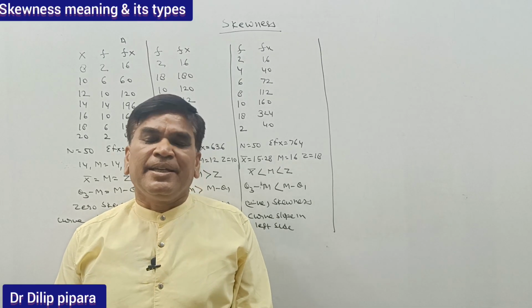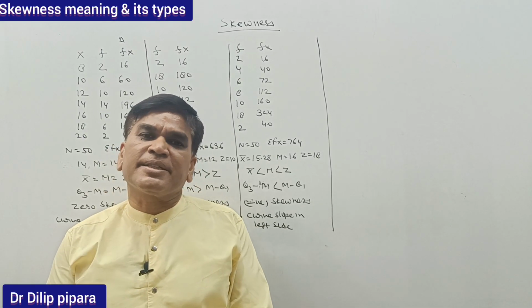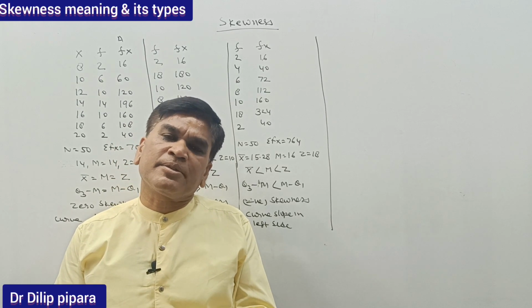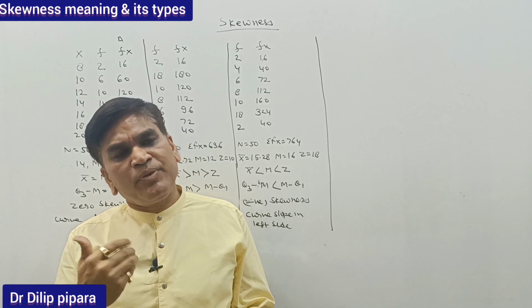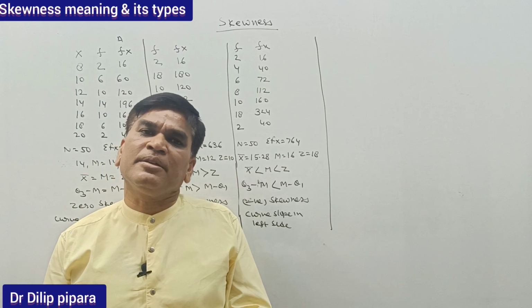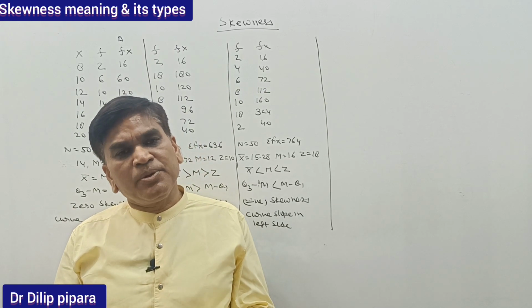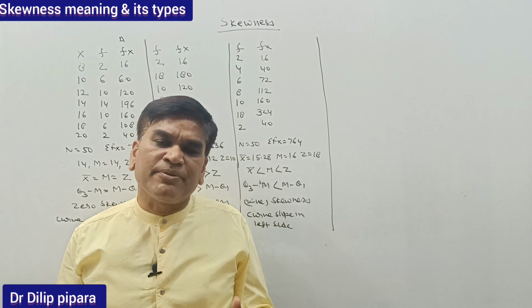Once again, in the last few videos we have discussed what dispersion is and how many types of methods of dispersion there are, and we have also discussed that the standard deviation is the best measure of dispersion. In today's video we will discuss what skewness is.